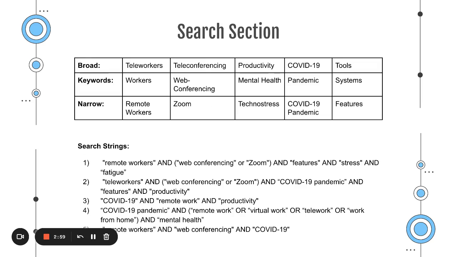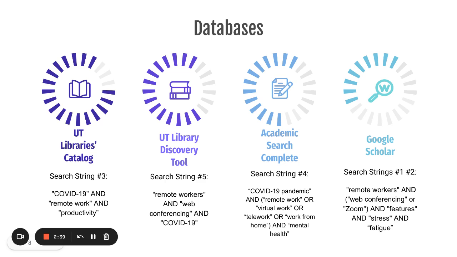So with this research question, I needed to find stronger sources to aid in answering that question. And to do this, I used keywords, which are shown over here, broad and narrow, as well as search strings that referenced and included these keywords. And you can see these below. I used these search strings in the databases shown here. For the final three sources that I used for my project, I actually got them from Google Scholar and Academic Search Complete using the search strings shown below.